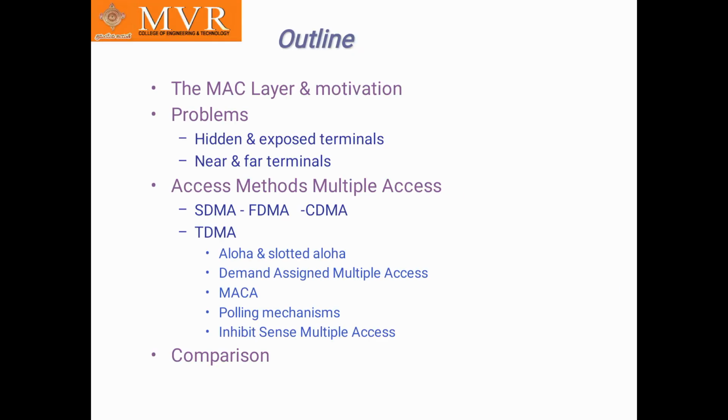So for the MAC layer, the objectives are the MAC layer and motivation, problems, hidden and exposed terminals, near and far terminals, and access methods, multiple access. Those are SDMA, FDMA, CDMA, TDMA. In that: Aloha, slotted Aloha, demand assigned multiple access, MACA, polling mechanism, inhibit sense multiple access, and comparisons. So those are all the objectives we learn in this section.